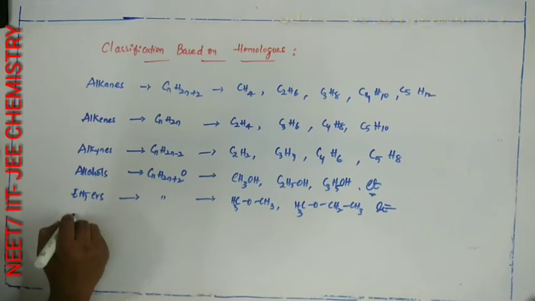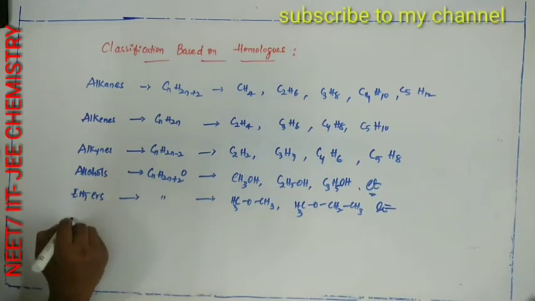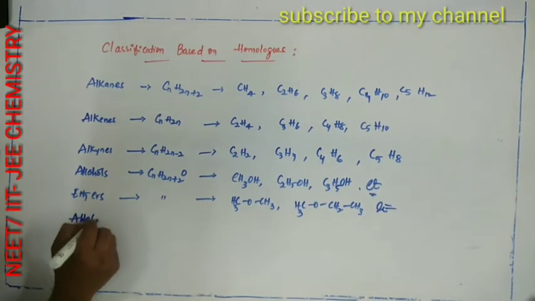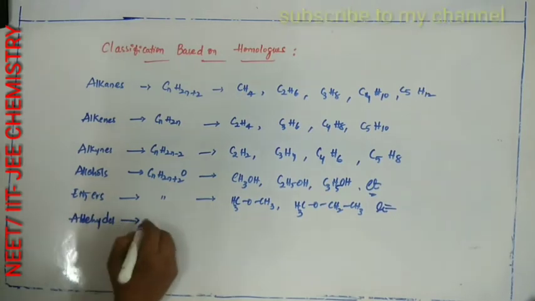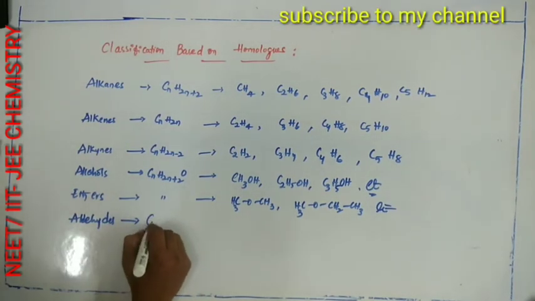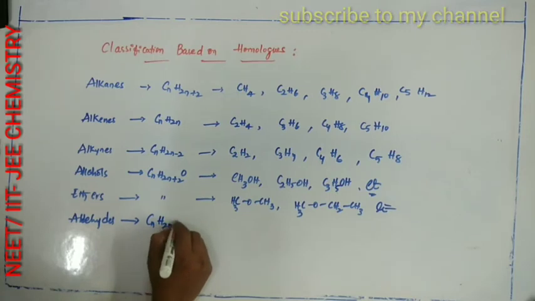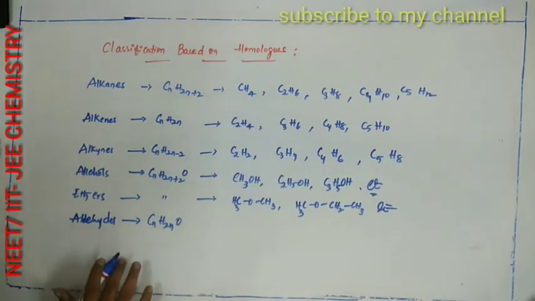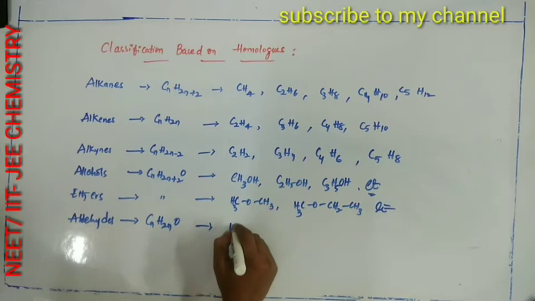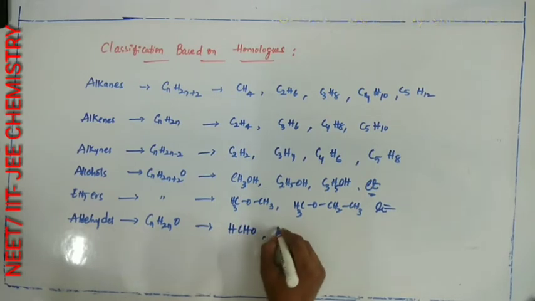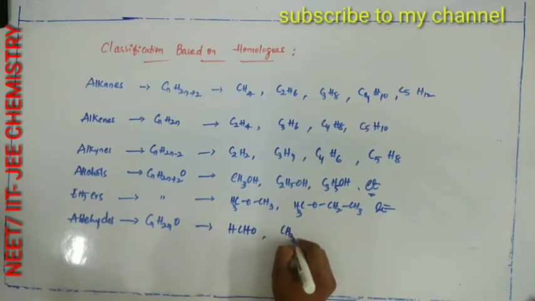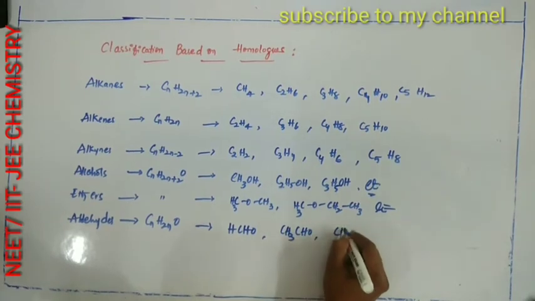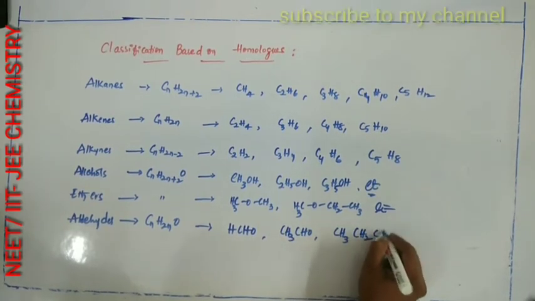Next, aldehydes having general formula CnH2nO. Examples are HCHO formaldehyde, CH3CHO acetaldehyde, CH3CH2CHO propanaldehyde.